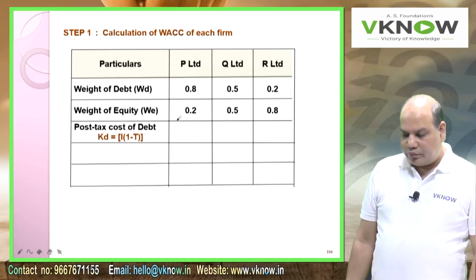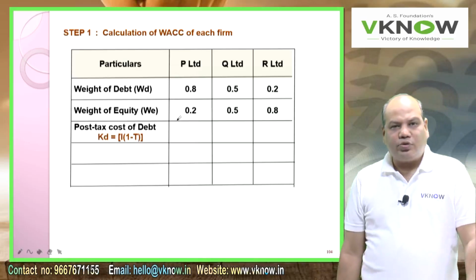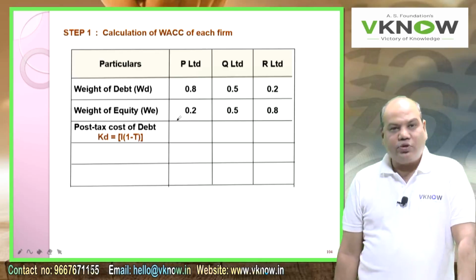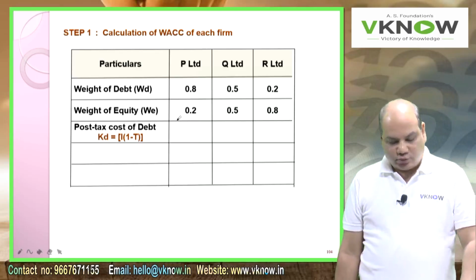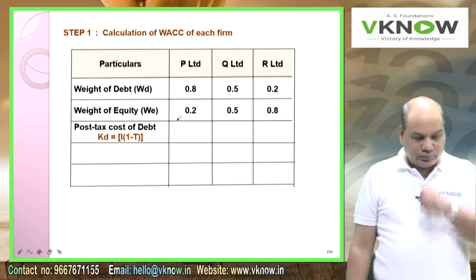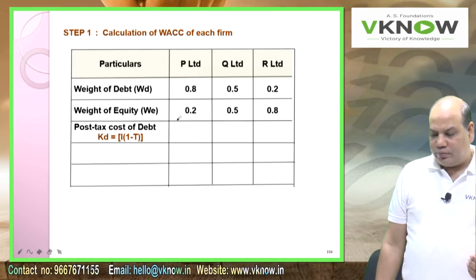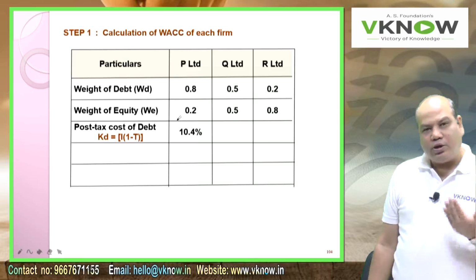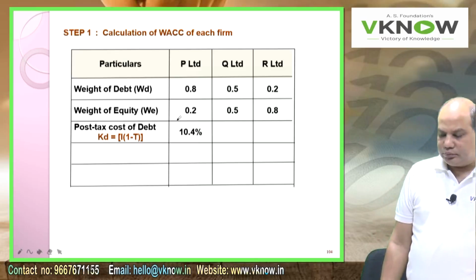Now write down post-tax cost of debt. You are given the pre-tax cost of debt. Post-tax cost of debt, KD = I × (1 − T). Take the interest rate given in the question and multiply by 1 minus the tax rate. The tax rate is 35%, so you directly multiply by 65%. You will get 10.4%.